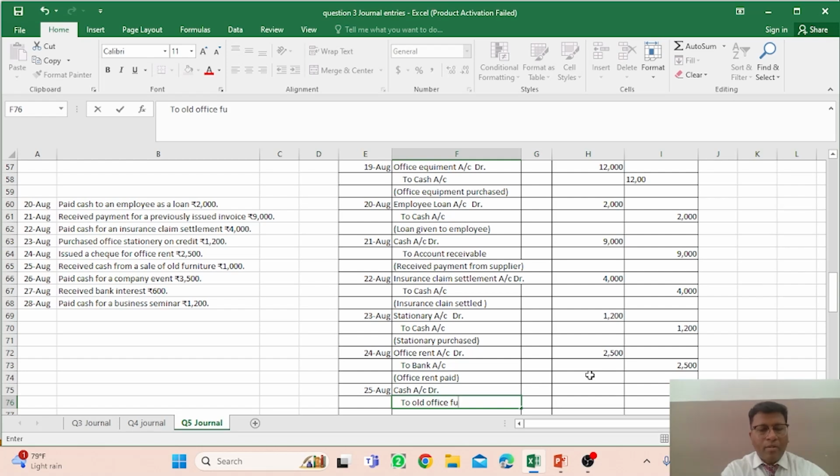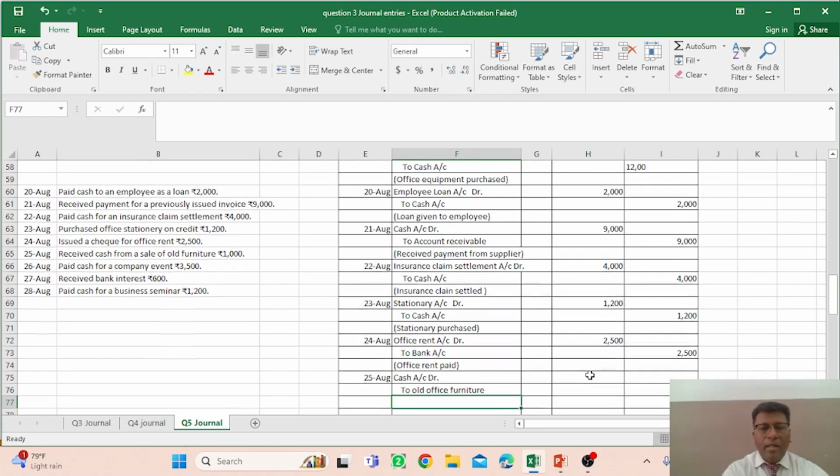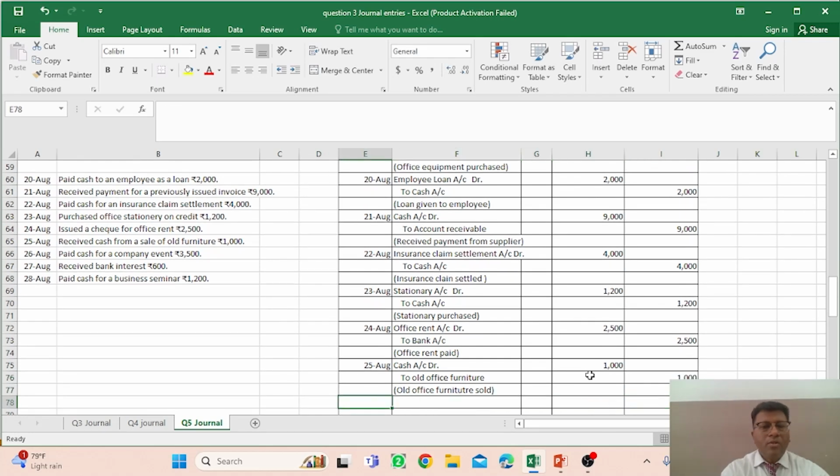Old office furniture account would be opened over there, and narration would be that old office furniture sold, right. And office furniture is rupees 1000, right. So this is the case where you have to mention rupees 1000.